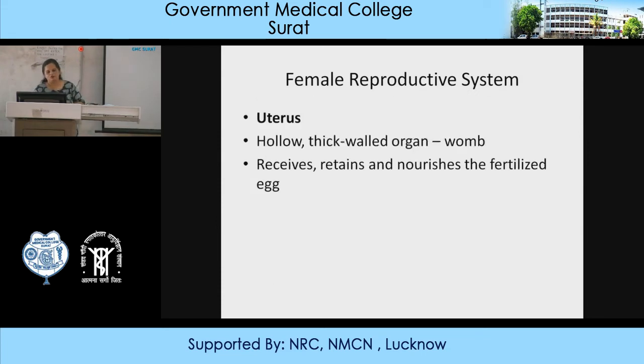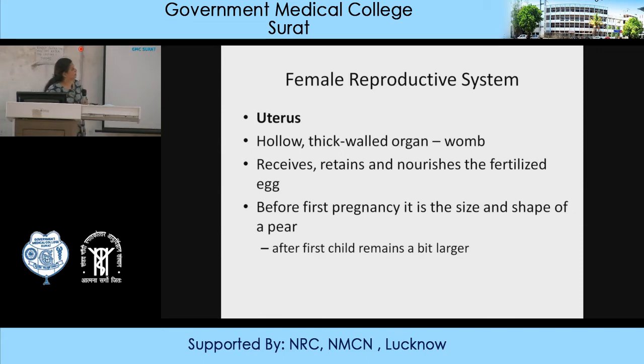The uterus is a hollow structure. It is called the womb. Nowadays it is the era of surrogacy, which is very common, where the uterus of some other female is used for implantation of the child of another person. It retains and nourishes the eggs. Before the first pregnancy, its size is pear-shaped, but after this, it can enlarge. After childbirth, it remains a bit larger.